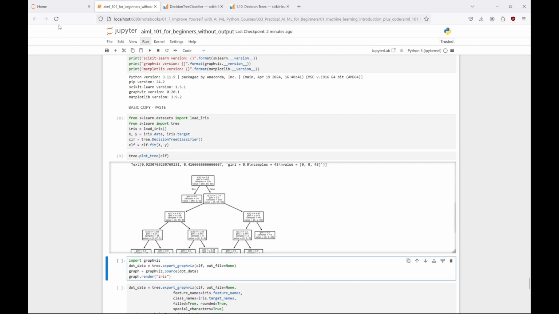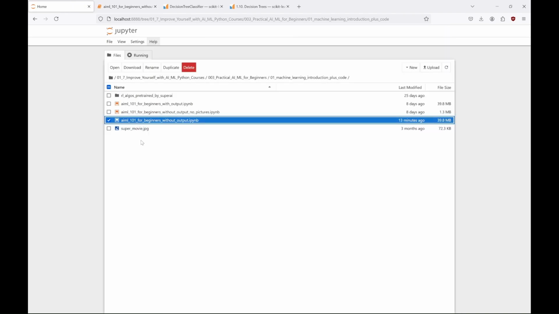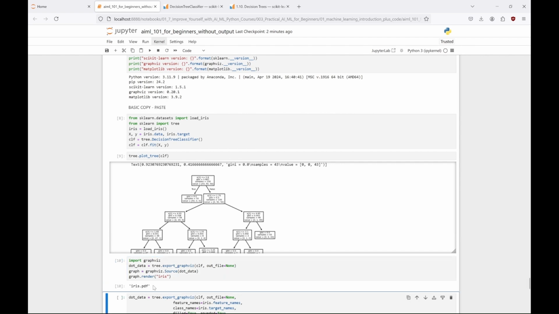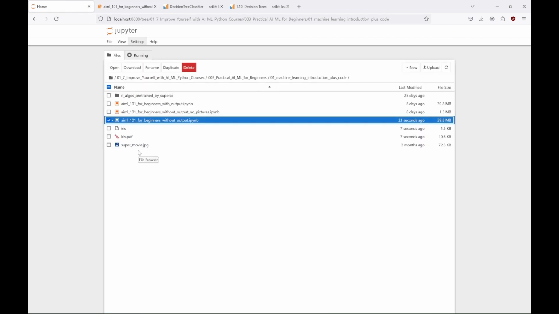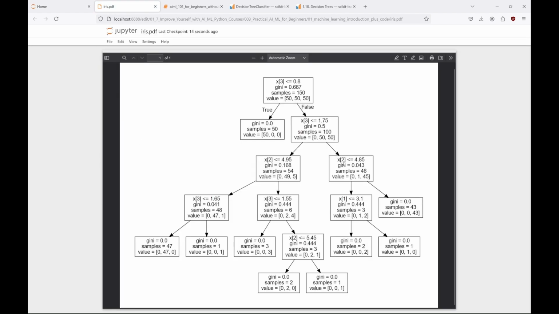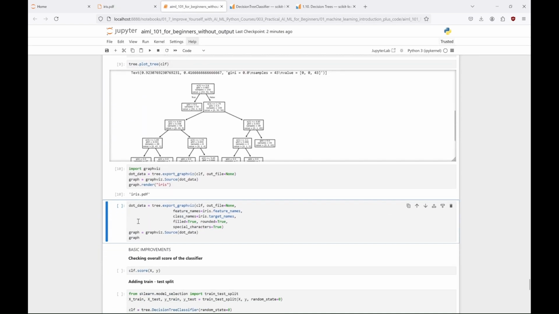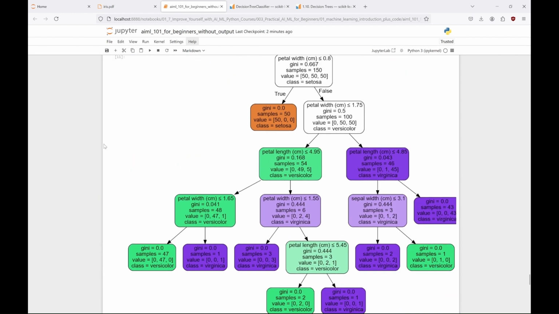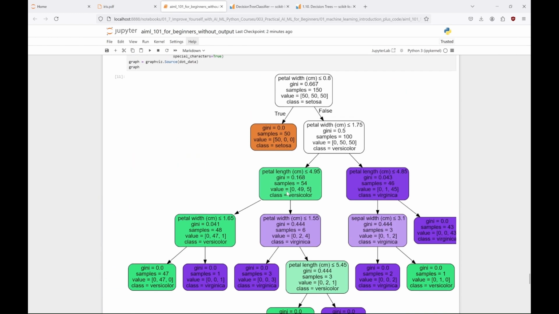This cell should create a PDF file with the tree. The PDF should appear in the directory where your tutorial file is. So let me run it. And now let's check that PDF. Wait for it, there it is. So let's open it. And here we have our tree. We'll talk about it in more detail in a moment. But first let's do one more thing. Let's add some final touches and open it in our notebook. Isn't it just beautiful now?